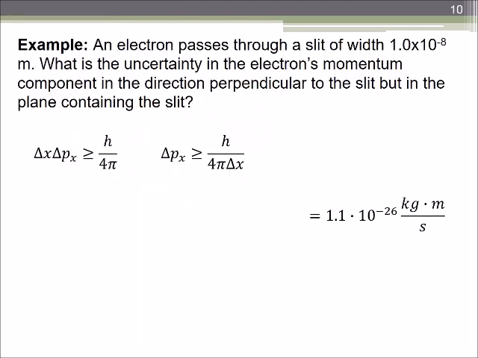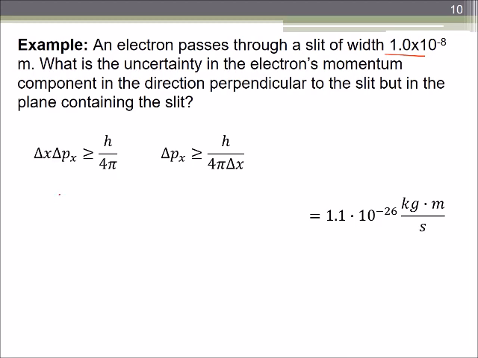Okay, so let's use this mathematically. An electron passes through a small slit, so we're going to do a diffraction experiment with this width. What's the uncertainty in the electron's momentum component in the direction perpendicular to the slit, but in the plane containing the slit? Then we can use our uncertainty principle.